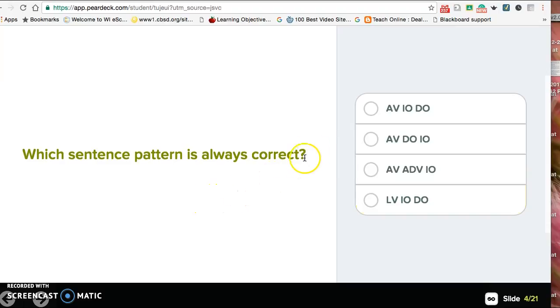Which sentence pattern is always correct? Action verb, indirect object, direct object. Action verb, direct object, indirect object. Action verb, adverb, indirect object. Linking verb, indirect object, direct object. Well, I know this is correct because whenever you have an indirect object, it always comes between the action verb and direct object. So that rules out that one. This one's just an odd one. This one, I know that after a linking verb, we don't have objects. We have like predicate nominatives.